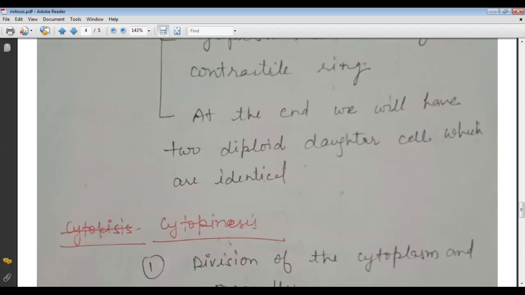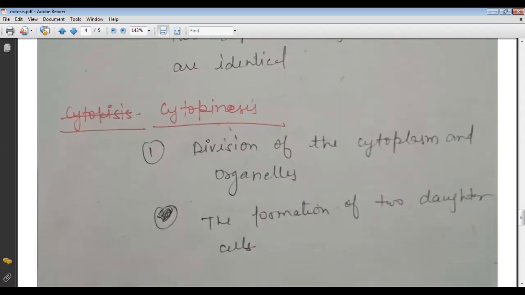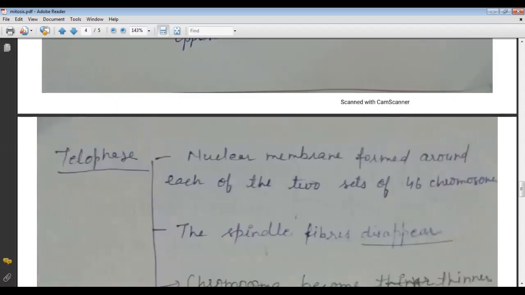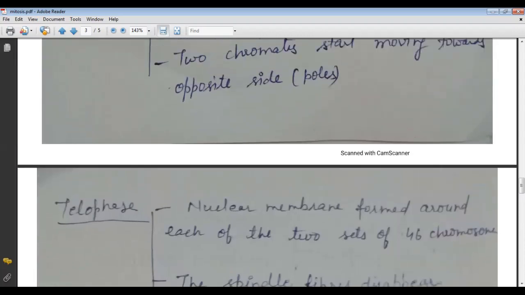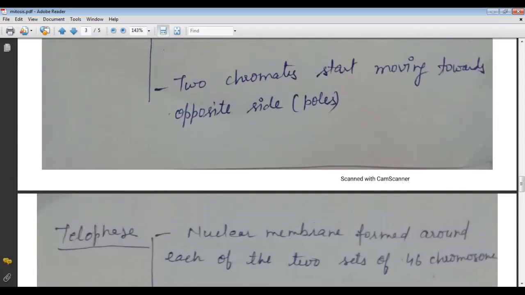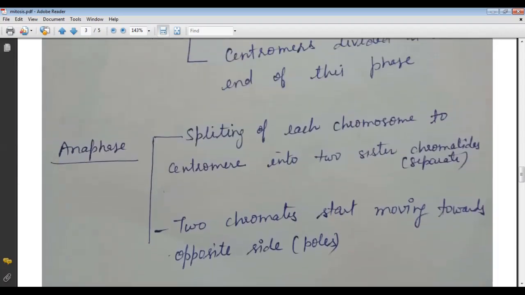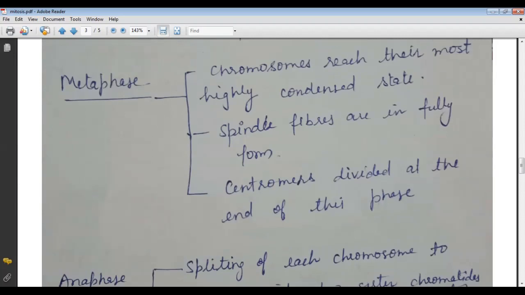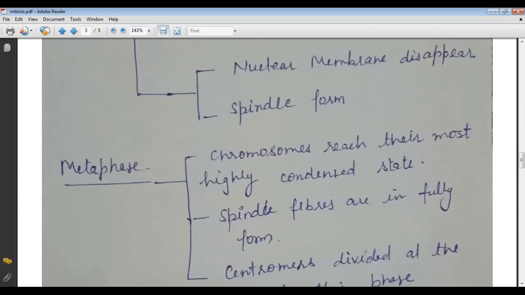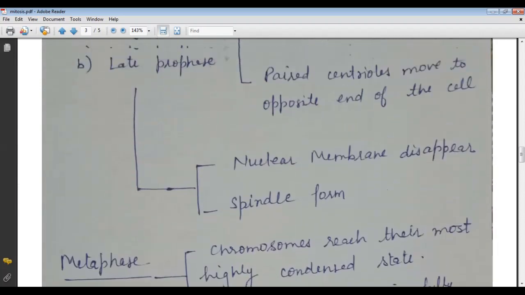The next step is the cytokinesis. In the cytokinesis, there is division of the cytoplasm and the organelles, and the formation of the two daughter cells. So today in this lecture, we discussed all the topics related to cell division. I think you have understood, and if you have doubts, then talk to me.